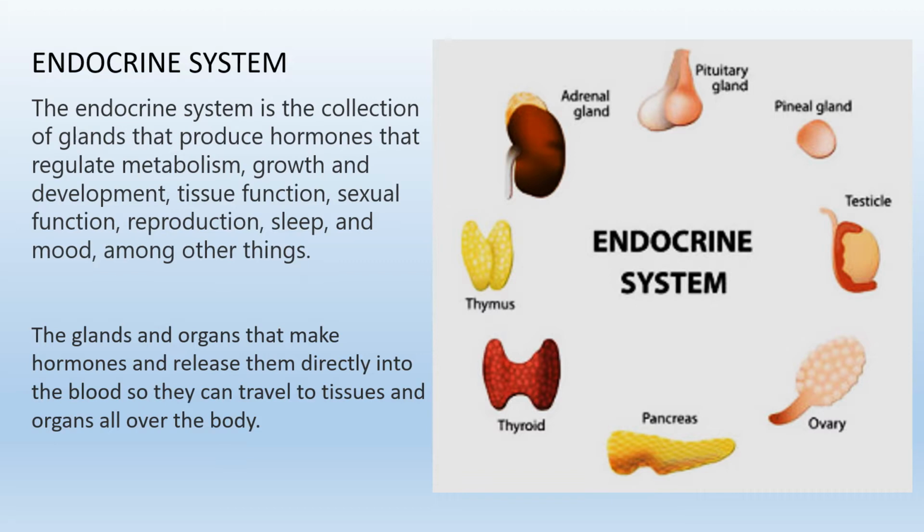The hormones produced by endocrine glands regulate metabolism, growth and development, tissue function, reproduction, sleep, etc. The glands and organs that make hormones and release them directly into the blood so that they can travel to tissues and organs all over the body are known as endocrine glands. The endocrine system affects almost every organ and cell in the body.